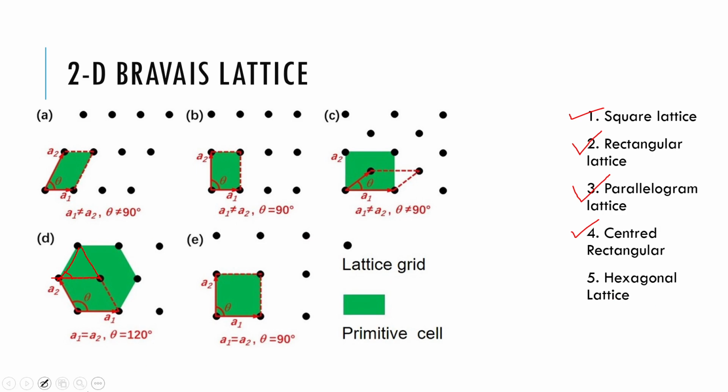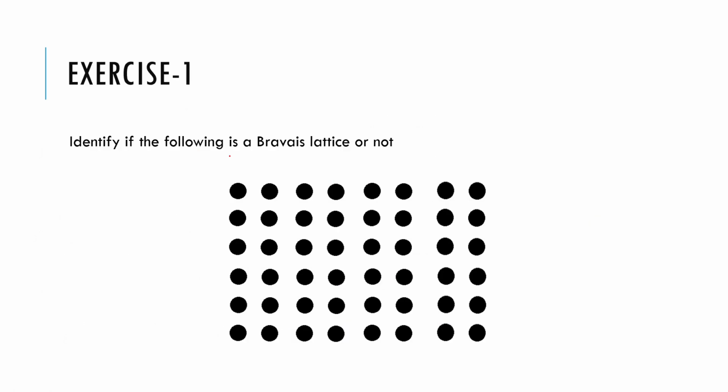So we go next. Next we go to the exercise. The exercise is for you all: identify whether the following is a Bravais lattice or not. I can give you a hint: just take one point and look at its neighbors.